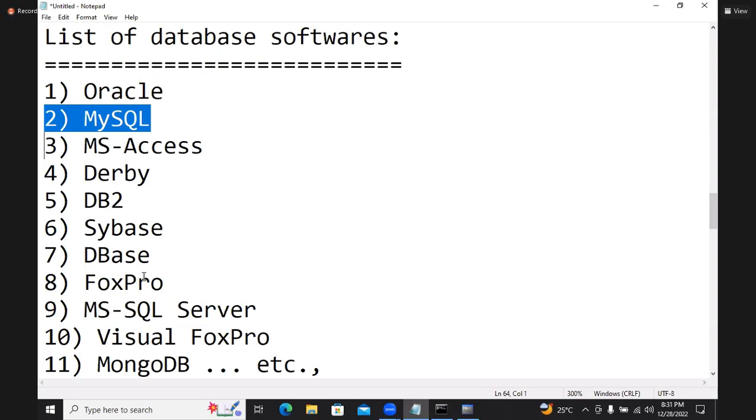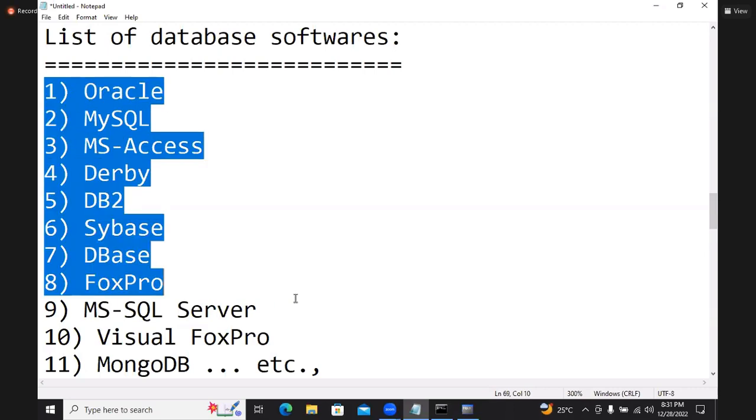Applications are communicating with databases by using which language? SQL. Okay. But MySQL is there. Your SQL, our SQL not there. Okay. So MySQL is a database. This database also can understand one language, that is also SQL. So all databases can understand SQL.